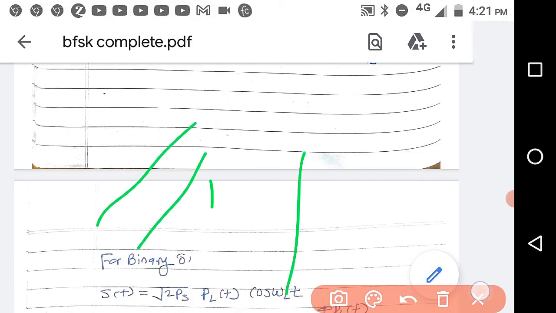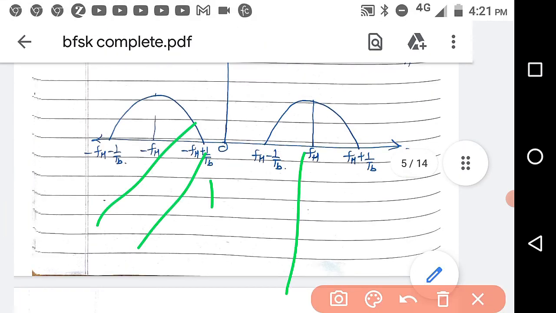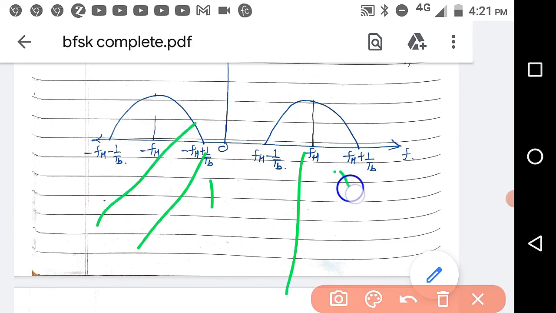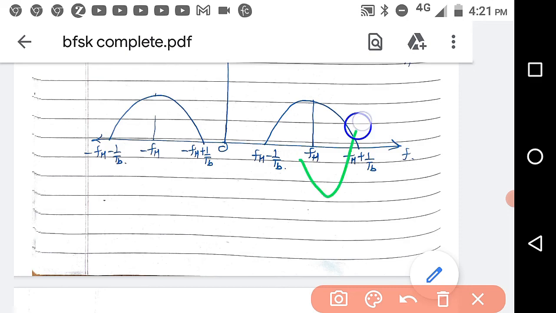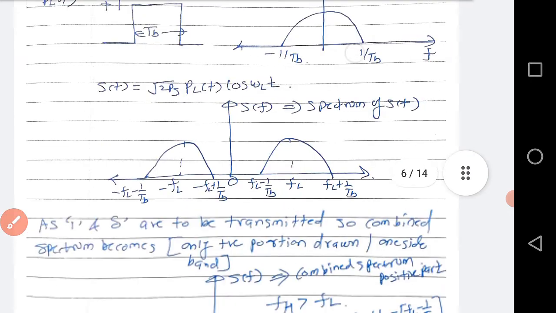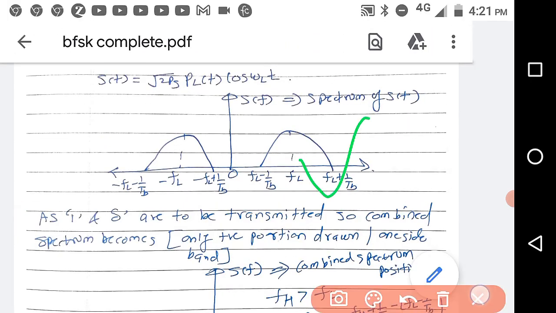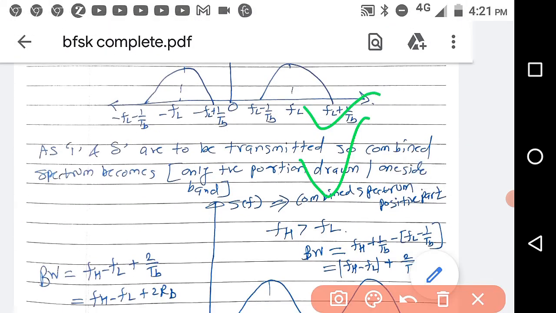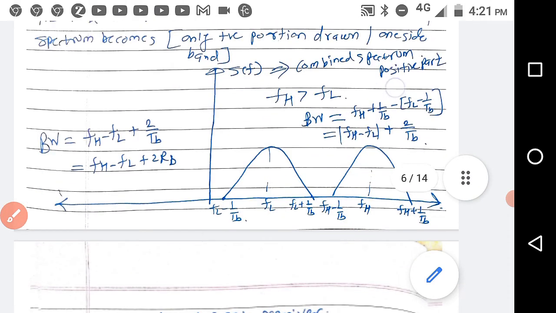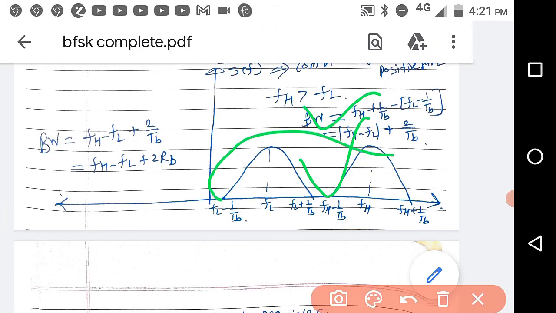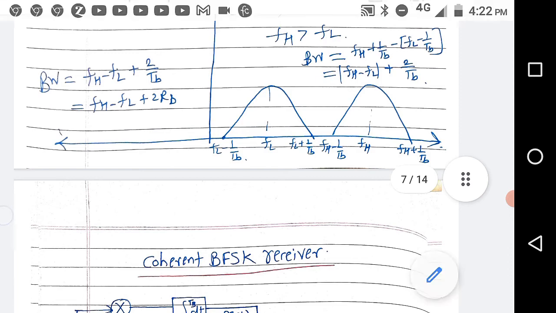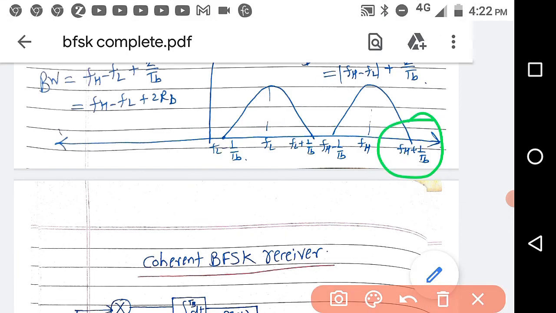Because we have to calculate the bandwidth, for 1 how much bandwidth is required, and for 0 how much bandwidth is required. So compute this one. So take this one as single sideband transmission, and this one. So draw these two on one graph. If you draw these two on only the positive part, you will get it like this, because FH is greater than FL. So bandwidth is this minus this.